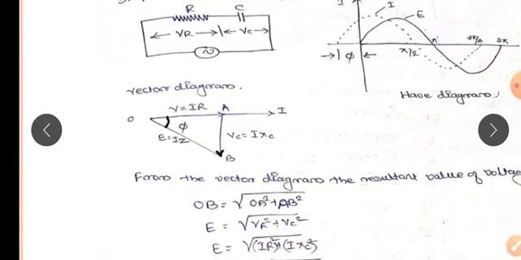Next, the voltage VC lags behind the current by 90 degrees, hence it is drawn by the vector AB. And the resultant voltage, that is the applied voltage, is the vector sum of OA plus AB, that is E equal to I into Z.